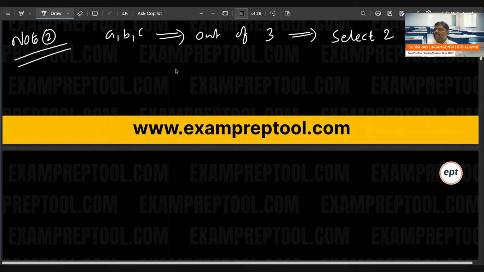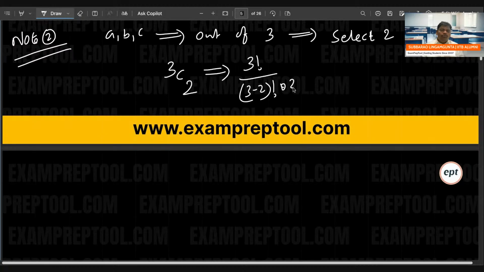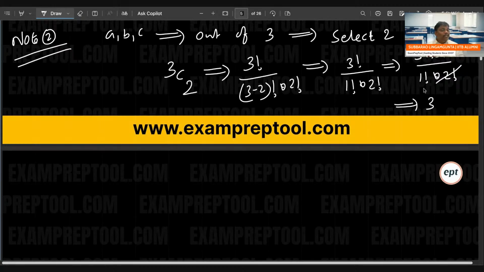People will say out of 3, select 2, 3C2. 3C2 is nothing but 3 factorial by (3 minus 2) factorial into 2 factorial, which is 3 factorial by 1 factorial into 2 factorial, which is 3 into 2 factorial by 2 factorial, so 2 factorial cancels. It is 3.